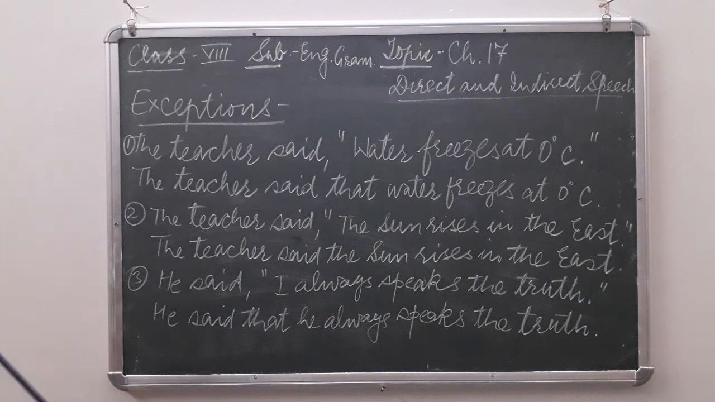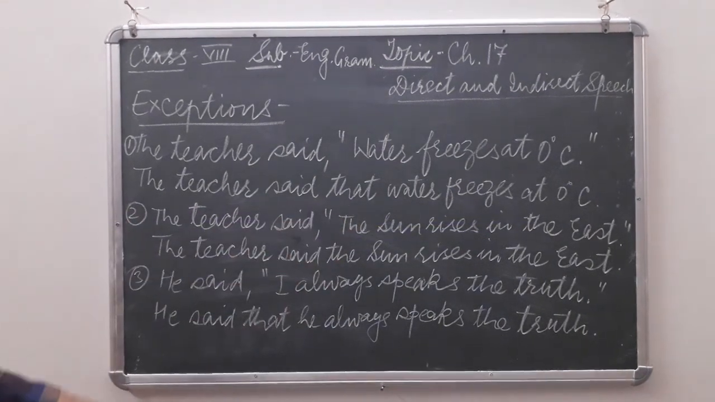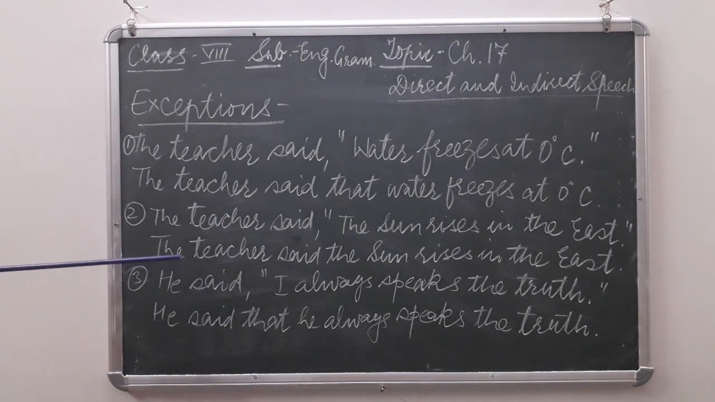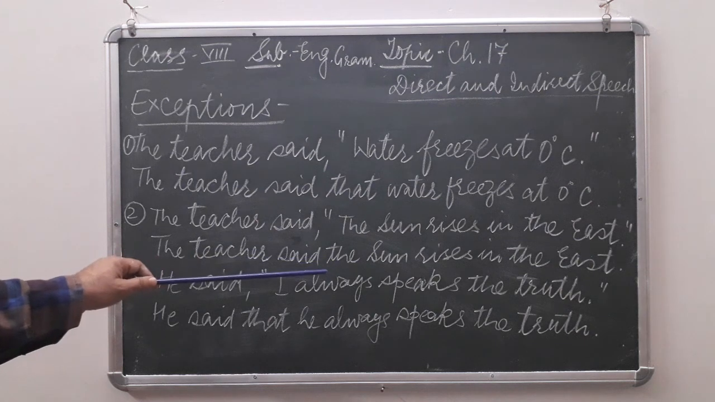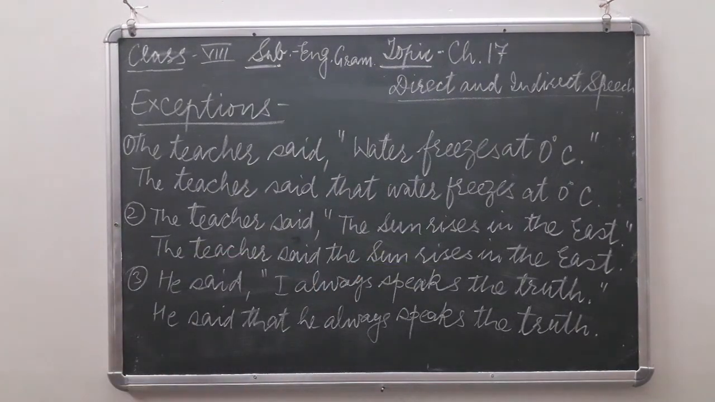Let us see example number 2. The teacher said, "The sun rises in the east." It is a geographical fact or universal fact. So the answer will be, the teacher said that the sun rises in the east.